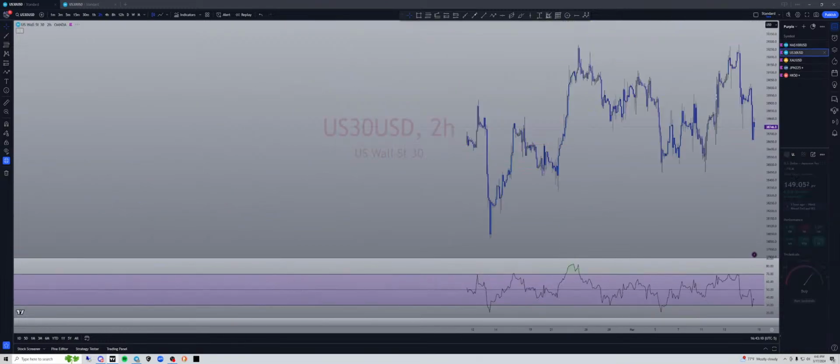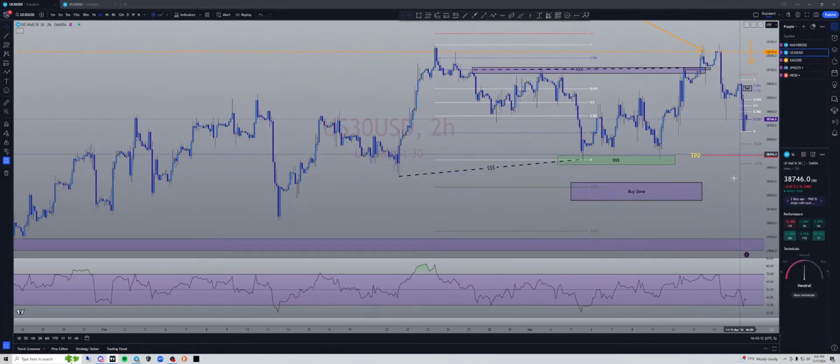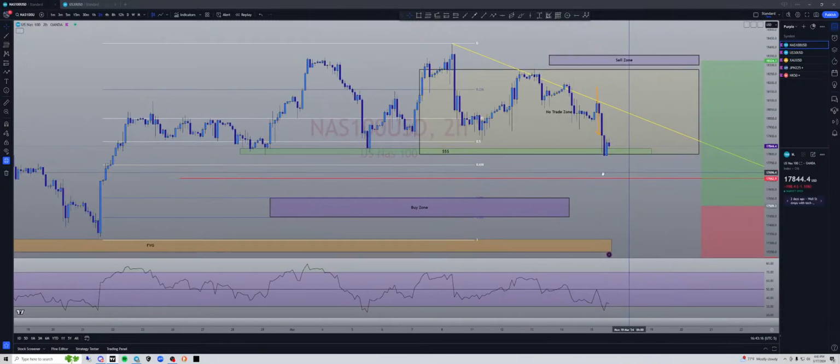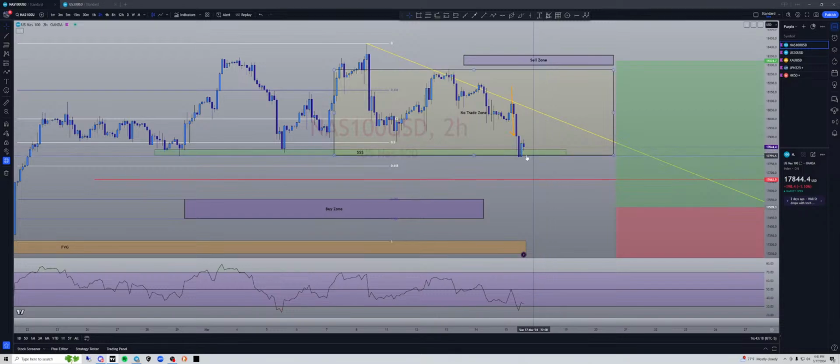Step aside. All right. What I've also been doing, and you can see it in my NASDAQ, is I do the no trade zone. It's just to remind myself I'm not interested in any nonsense in here. I want to see this get up here and take liquidity, or I want to see it get down here. This is my no trade zone.